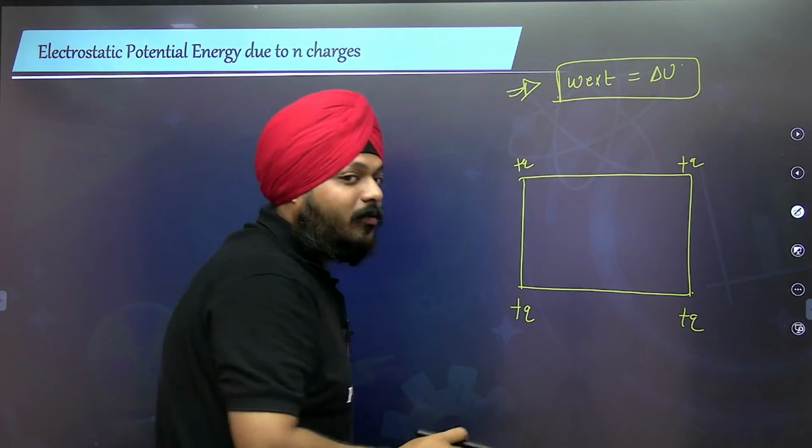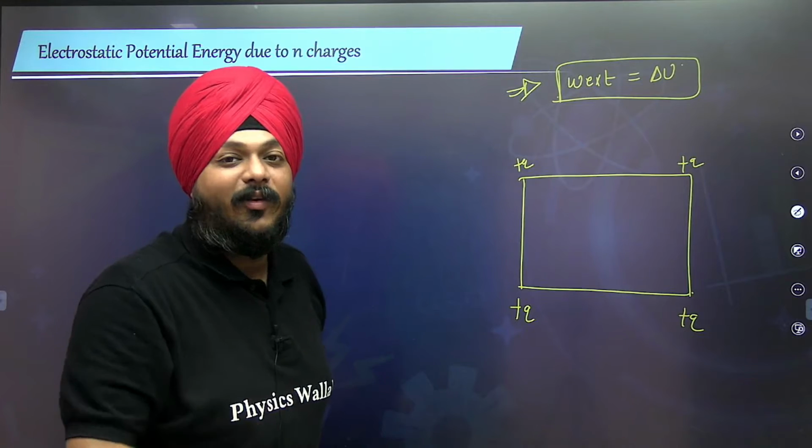Sir, this does not seem to be a square. It seems to be a rectangle. Thoda adjust kar lo yaar.